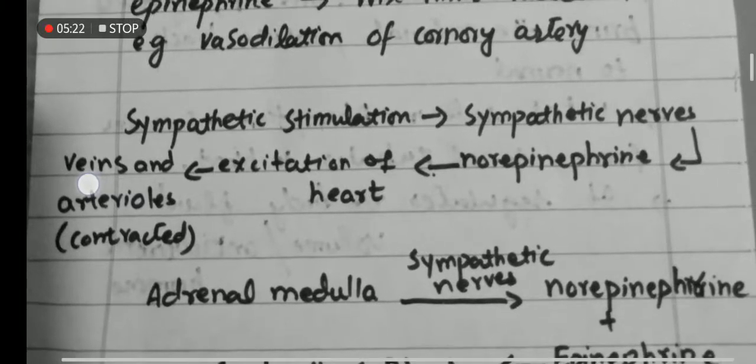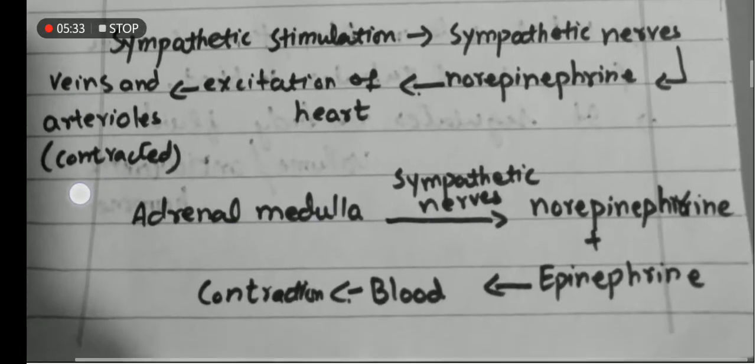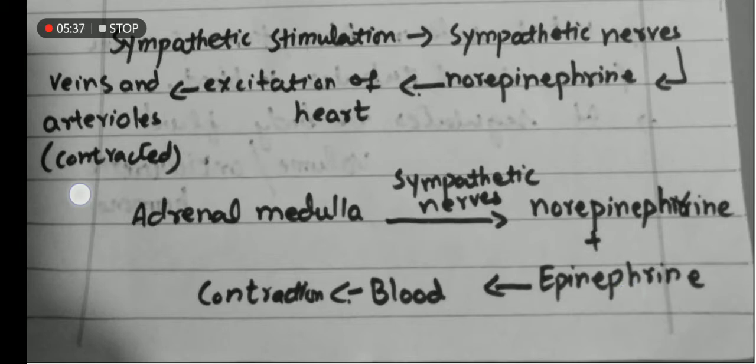In addition, the adrenal medulla secretes norepinephrine and epinephrine due to the effect of sympathetic nerves when the nerves are stimulated. The adrenal medulla is included in the endocrine glands, and as all of you know, endocrine glands pour their secretions into the blood, and then these secretions circulate throughout the body with the aid of the blood.